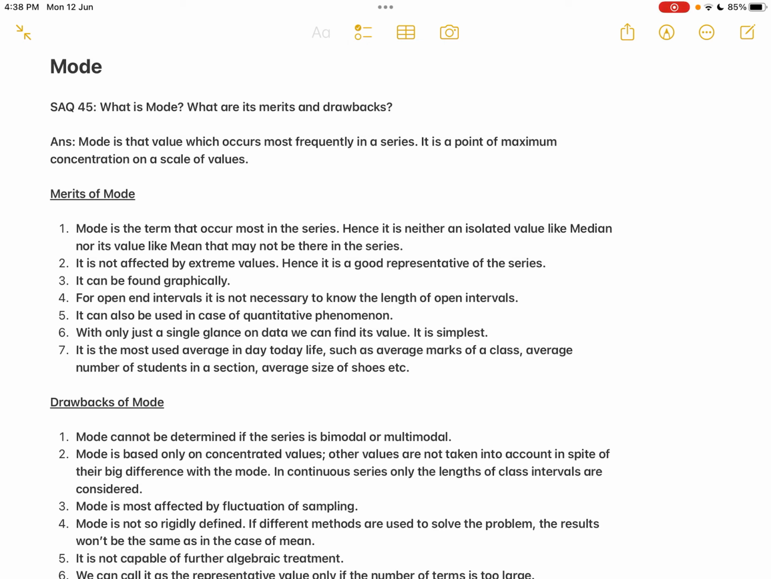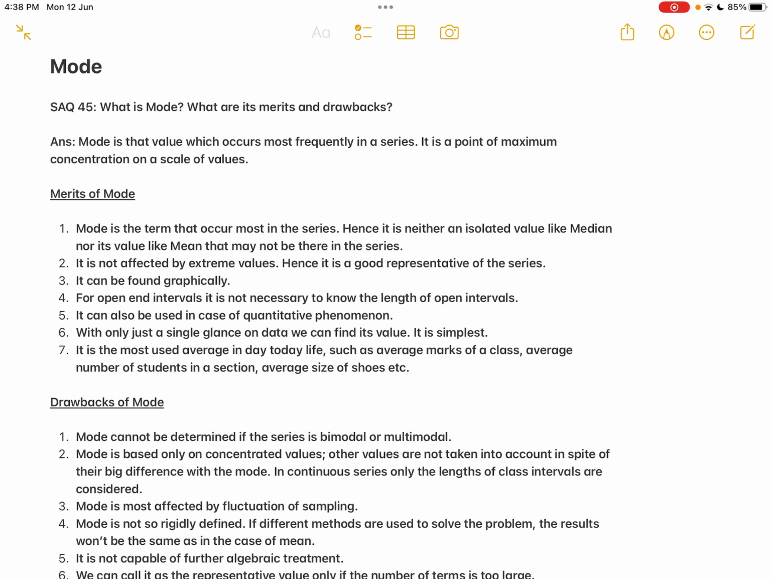Okay. Now what is a mode? Mode is that value which occurs most frequently in a series. It is a point of maximum concentration on a scale of values. So mode is also one of the positional averages. Just like median, mode is also one of the positional averages. So if in a particular series a particular value is occurring the most number of times, that value is called the mode.